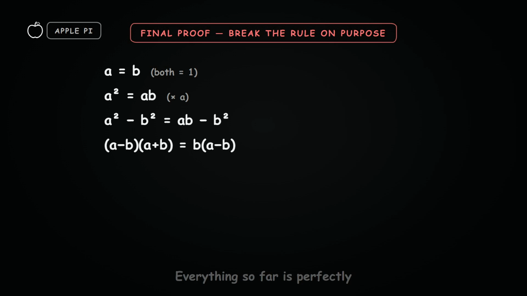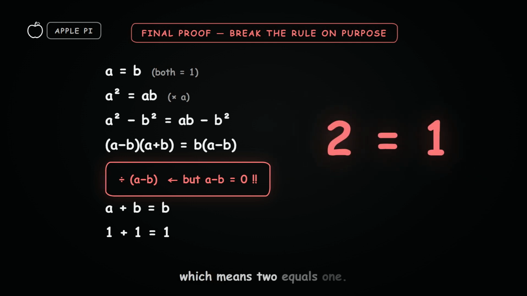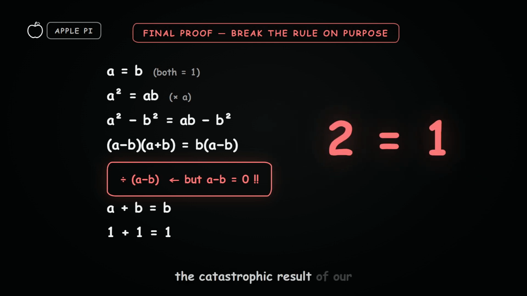Everything so far is perfectly legal, but now we commit the ultimate mathematical crime. We divide both sides by a minus b. Remember, a equals b, so a minus b is 0. We are knowingly dividing by 0. Watch the chaos. The two sides cancel, leaving a plus b equals b. Plug in a equals 1 and b equals 1. 1 plus 1 equals 1, which means 2 equals 1. There it is, the catastrophic result of our crime.